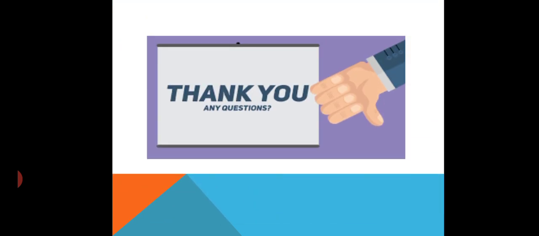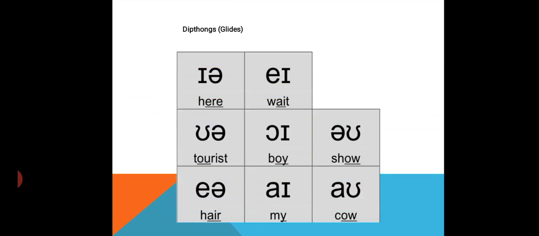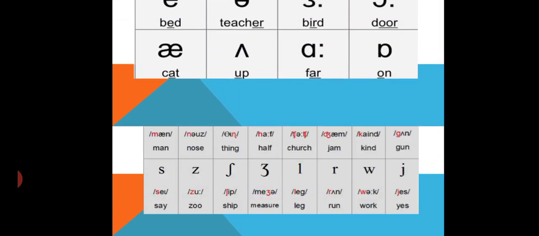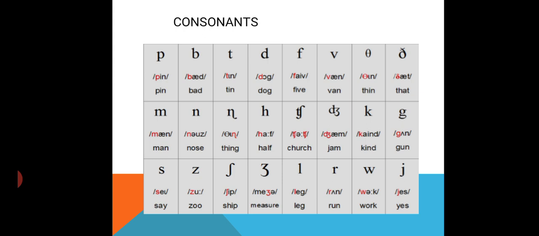Now, after that, we have 24 consonants. Those 24 consonants are p, b, t, d, f, v, th, d, m, n, y, h, ch, j, k, g, s, z, sh, j, l, r, v, and y.